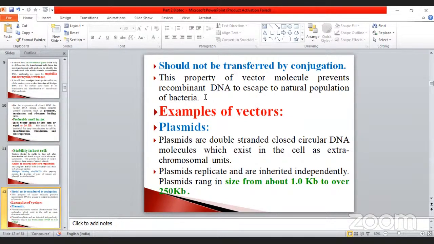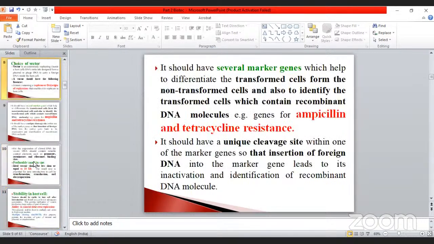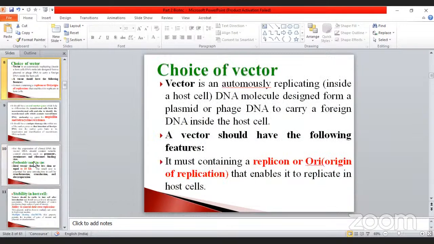Okay, so don't forget, my dear. These are the very, very important things. Once again, I repeat all of those things for you. See here, what characteristics are present in the choice of vector? You must note it down.